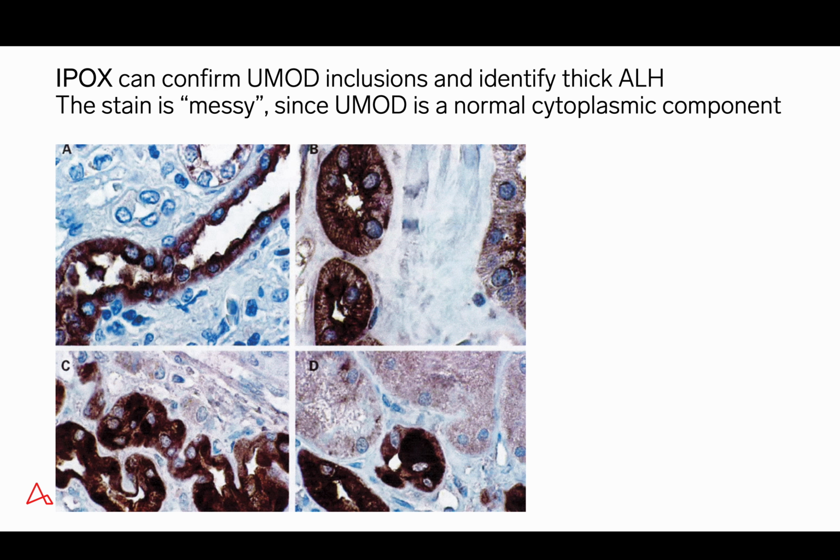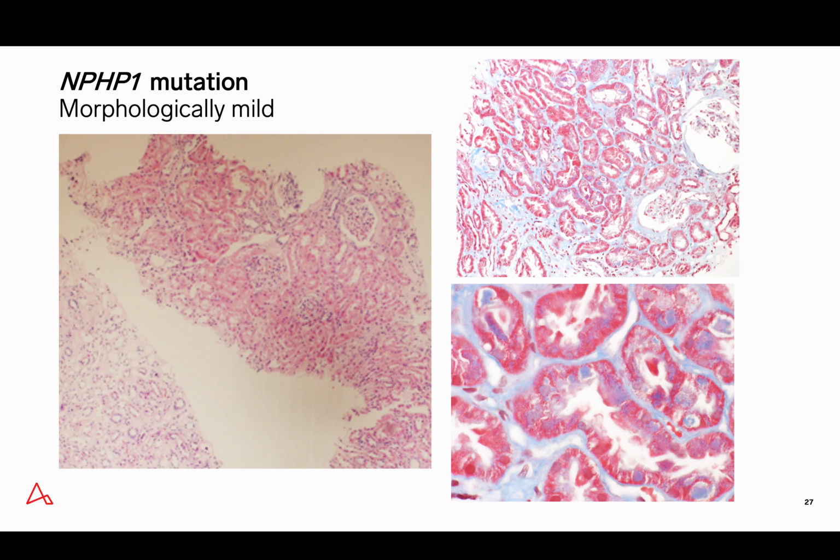The uromodulin stain, however, can also be used simply to identify the thick ascending limb of Henle tubules. And this allows you then to go back to your trichrome stain and identify which tubules are a thick ascending limb of Henle and may permit identifying the uromodulin inclusions more readily on your trichrome stain.